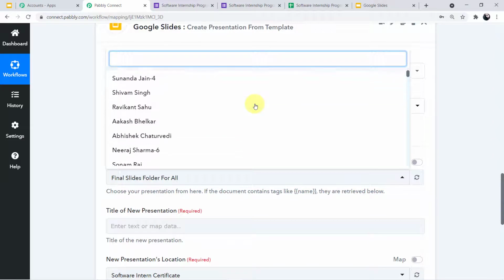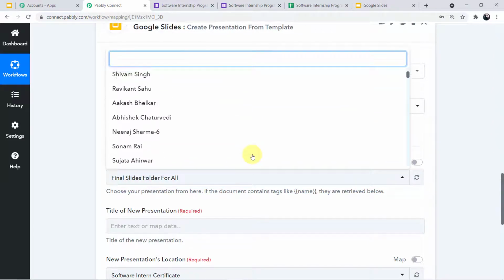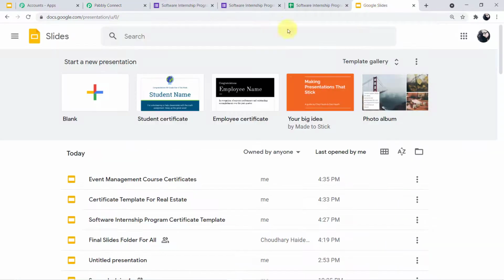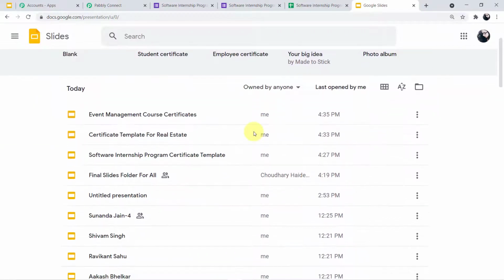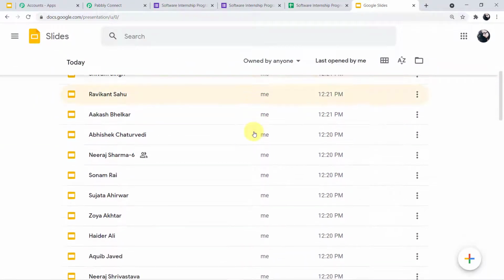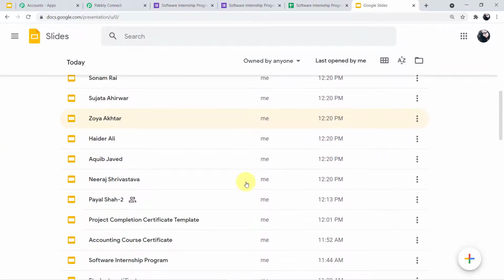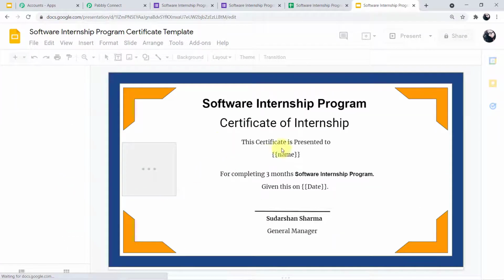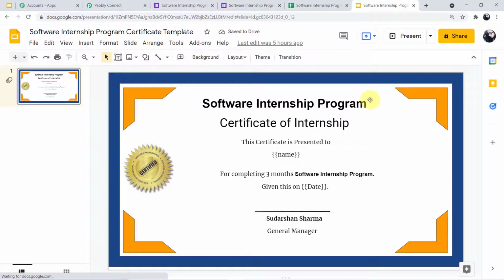If you click this arrow, you can see the various certificates here, which I have created in my Google Slides. Let me take you to my Google Slides account. This is my account on Google Slides, and here you can see the various certificates or templates I have created for different workflows. For this particular workflow, I've created this certificate: the software internship program certificate template. If I open it for you, you can see this is how the certificate looks.